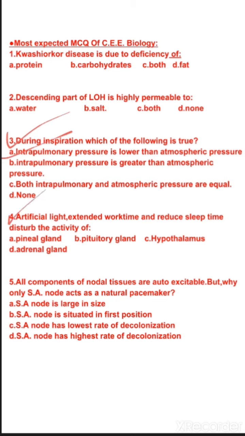Option 4, C option 4: artificial light, extended work time and reduced sleep time disturb the activity of... Okay, let us see the options. 1 is pineal gland, 2 pituitary gland, 3 hypothalamus, and D is adrenal gland. So the correct option for this particular question is pineal gland.